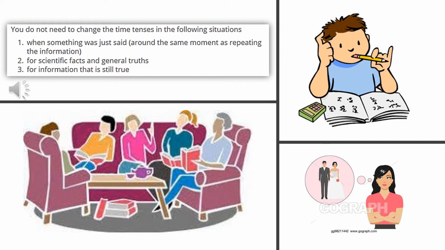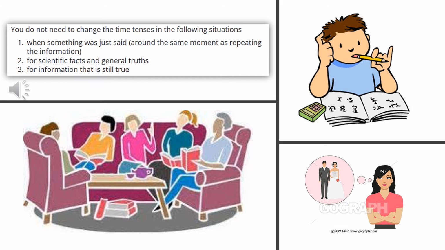Then someone was really distracted and didn't listen, and this person wants to know where she goes and asks, what did she say? And the other person says, oh, she's thirsty. She needs to go to the bathroom and she says that she's thirsty. So we don't change the tense because it is at the same moment, or around the same moment that you are repeating the information, or the information has just been said, right?